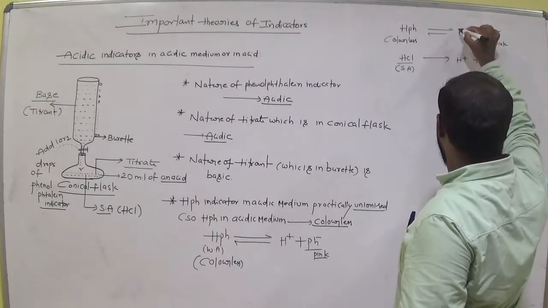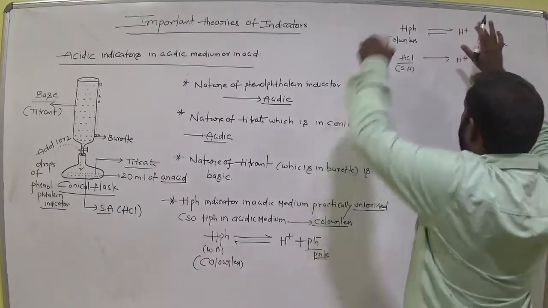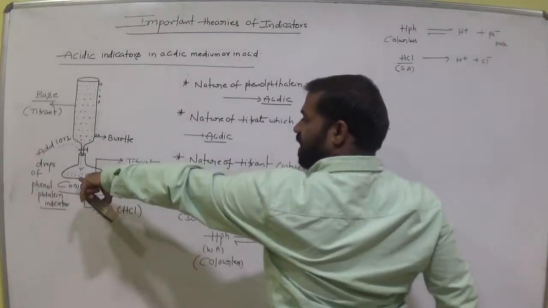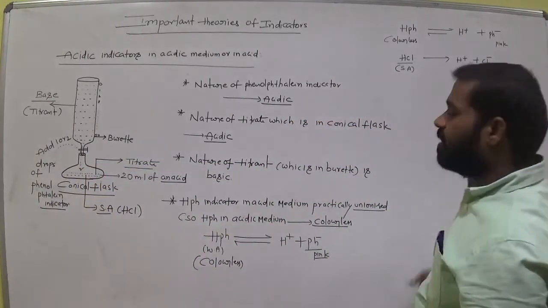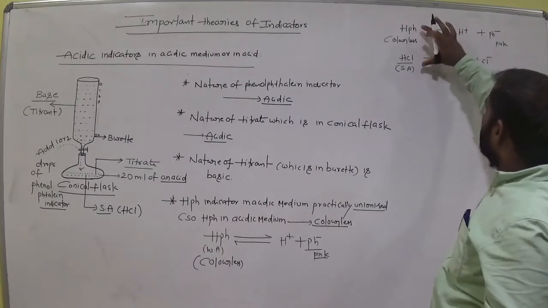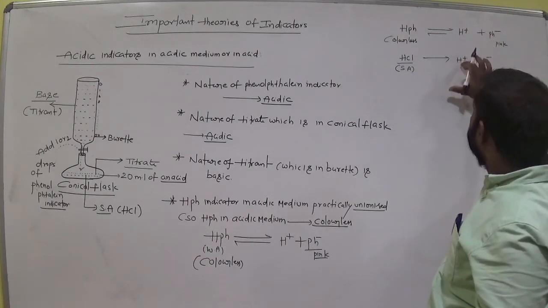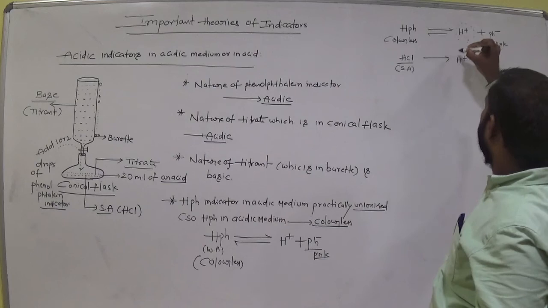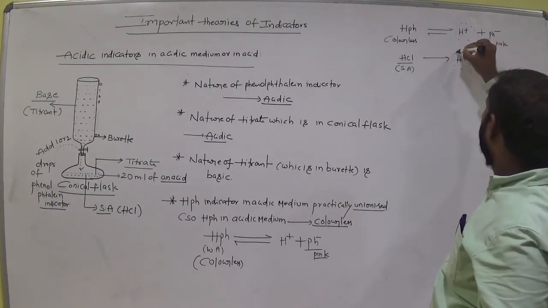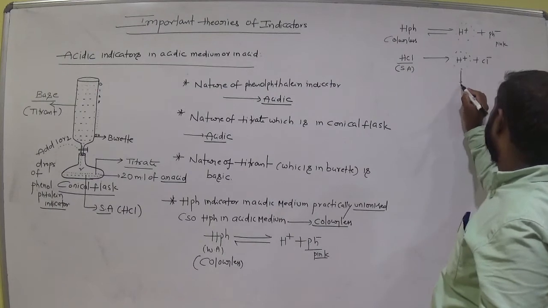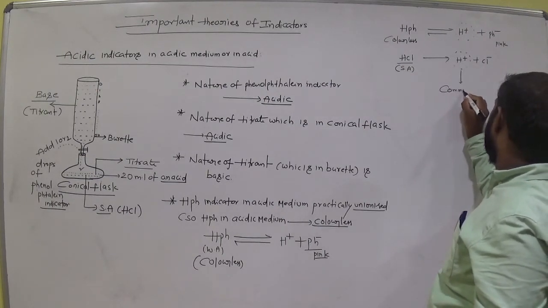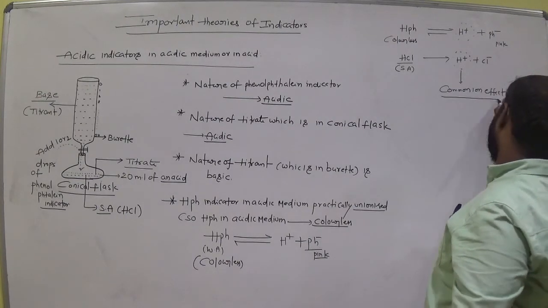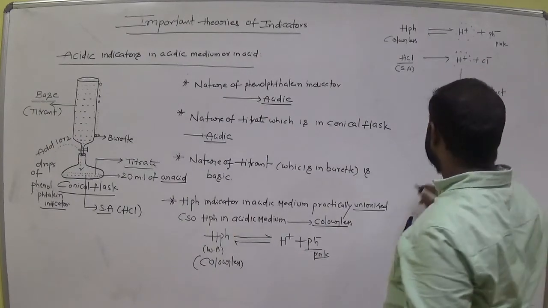Clear? Now at the left hand side, right hand side, reactant side, product side. Now in this conical flask we add phenolphthalein indicator and also HCl, that is acidic medium. Now both have one common ion, that is H plus. Okay, that means which effect takes place here? Common ion effect takes place. Common ion effect. Clear? So then what happened due to common ion effect?